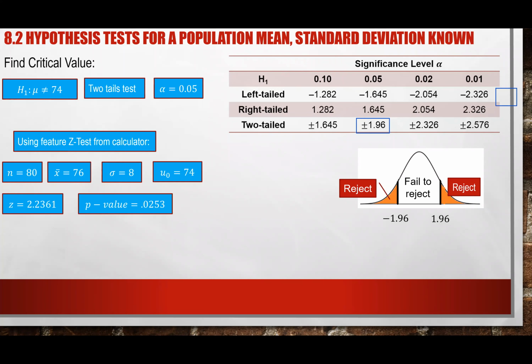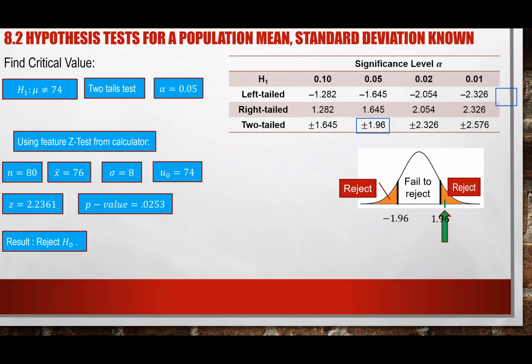And the other method is the critical value method, and hopefully you see that. Again, 2.23 is somewhere on the right of the 1.96. If it's 2.23, which is bigger than 1.96, it falls on the right, which is under the reject region. And if it's under the reject region, we will reject the H sub 0.